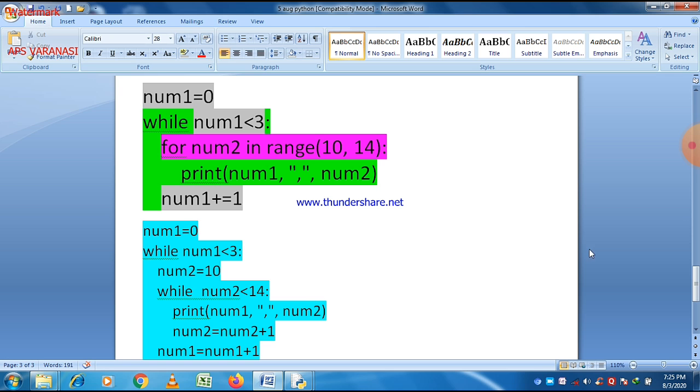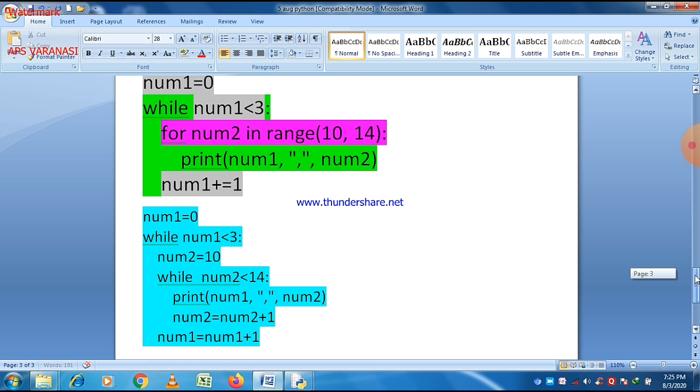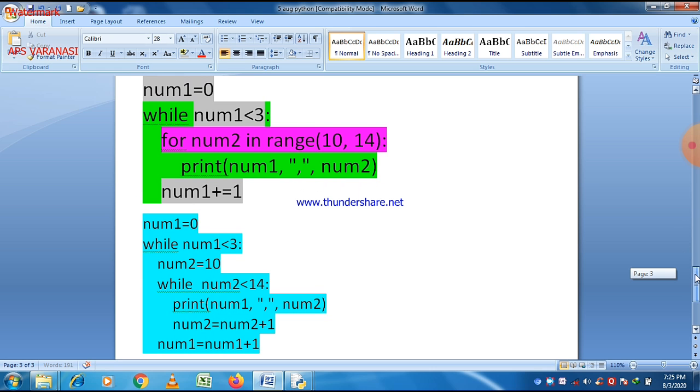Now let us make this program using only while loop. It is a little bit complicated here, but let us do it and check what is the difference between these two. As you can see, the first part remains the same. It means the first loop, or we can say the outer loop. And here we have to make only one change.